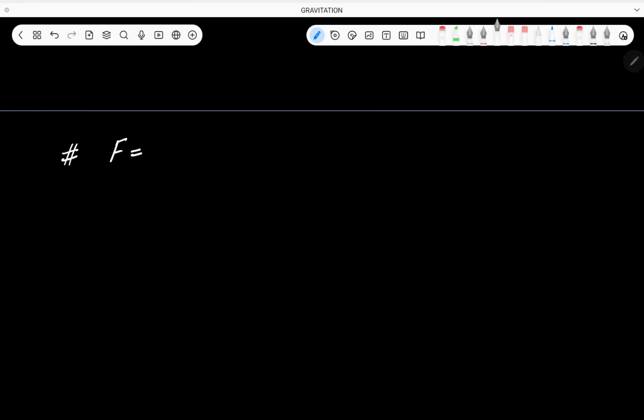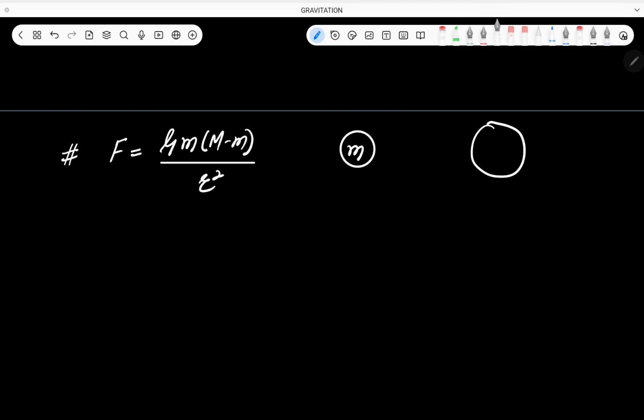F जो है that is equal to G into m1 m2, which is small m into capital M minus small m, divided by r square. सही है ना, क्योंकि दो पार्टिकल्स हैं और एक पार्टिकल का जो मास है that is equal to small m, और दूसरा पार्टिकल जो है इसका मास क्या है, इसका मास है that is equal to capital M minus small m. Distance between them is equal to r, so the force will be like this.